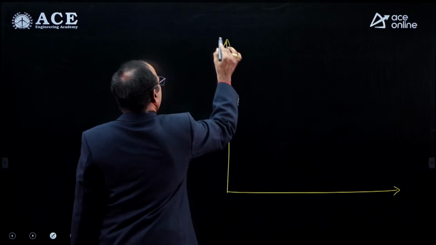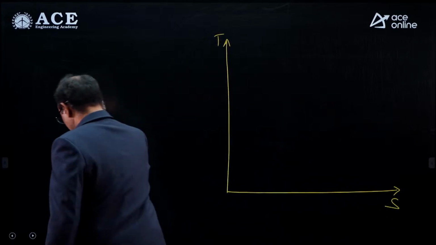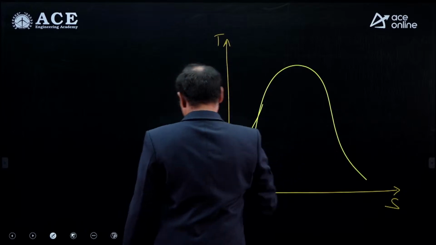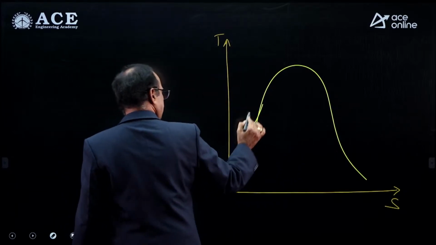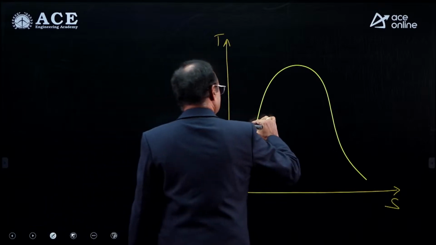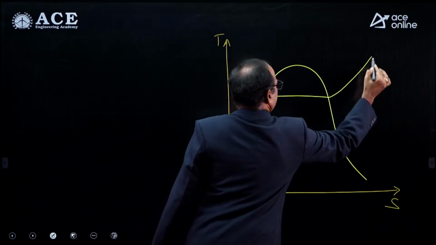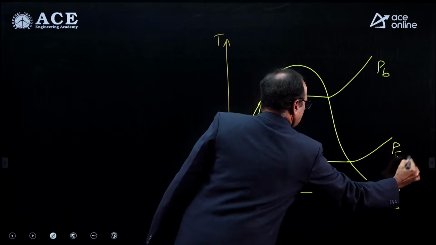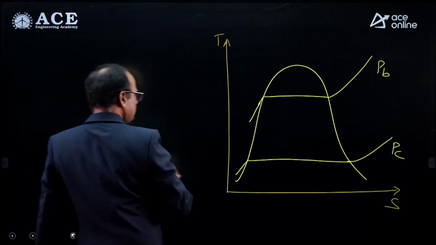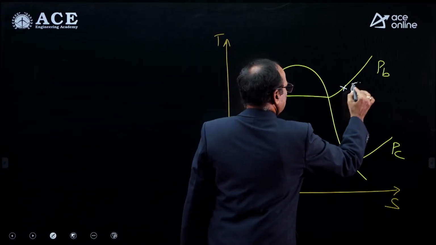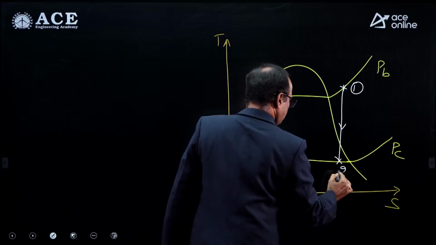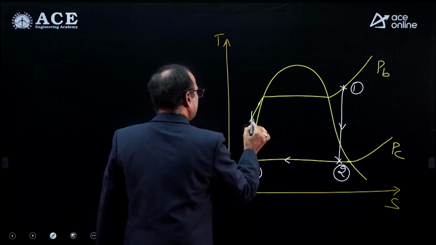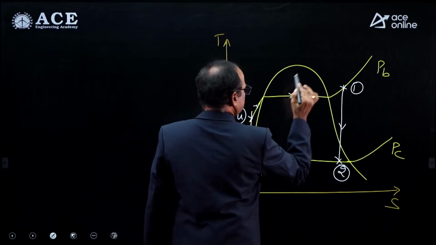temperature versus entropy diagram. This is the saturation dome, this is the boiler pressure PB and this is the condensation pressure PC. Generally we are allowing the superheated steam to the turbine: 1 to 2 isentropic expansion, followed by 2 to 3 constant pressure condensation, 3 to 4 isentropic pumping, 4 to 1 constant pressure heat supplied process.